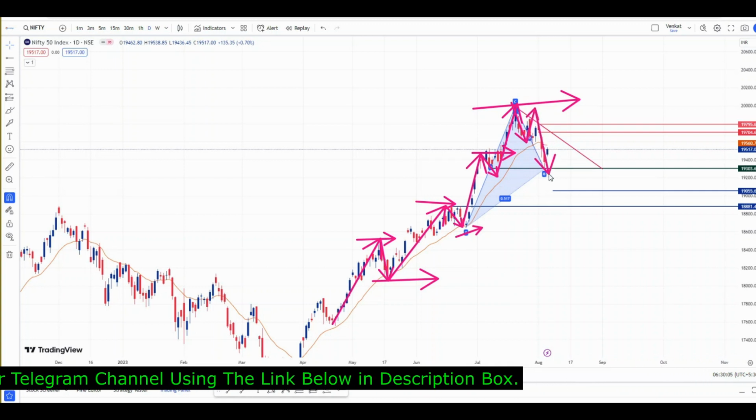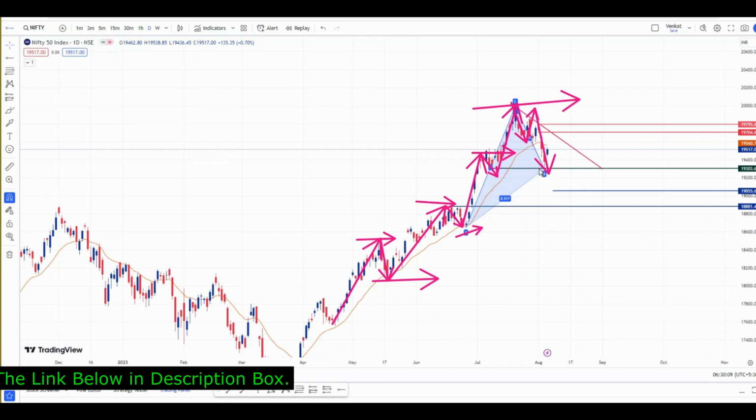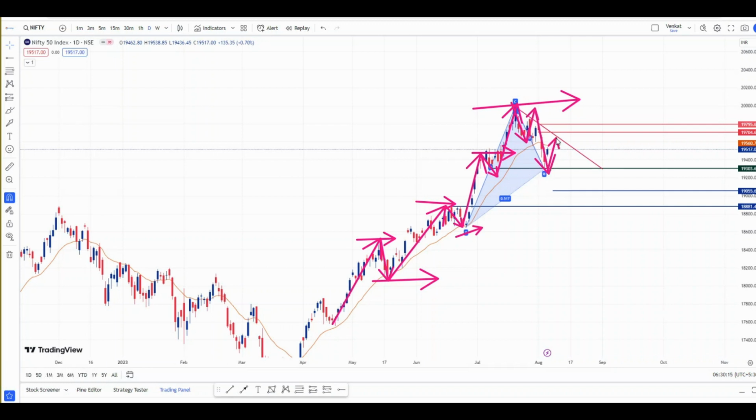Now we need a confirmation for this price action. For that, in the last trading session, that is, on Friday's trading session, Nifty took a bounce from this 19,300 level and has given a price action like this. Now the confirmation is a breakdown of this level. This is also 19,300, which we have seen in the weekly chart also. So below this 19,300, we will get a confirmation that this complete uptrend is now invalidated and a new downtrend has started.